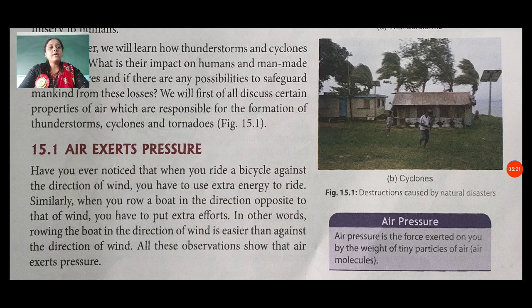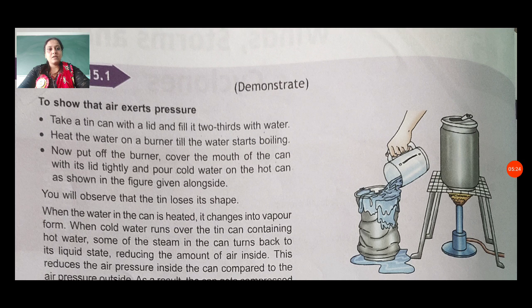Now we look at our next page. Activity 15.1 shows that air exerts pressure. Take a tin can with a lid and fill it two-thirds with water. Heat the water on a burner until the water starts boiling.